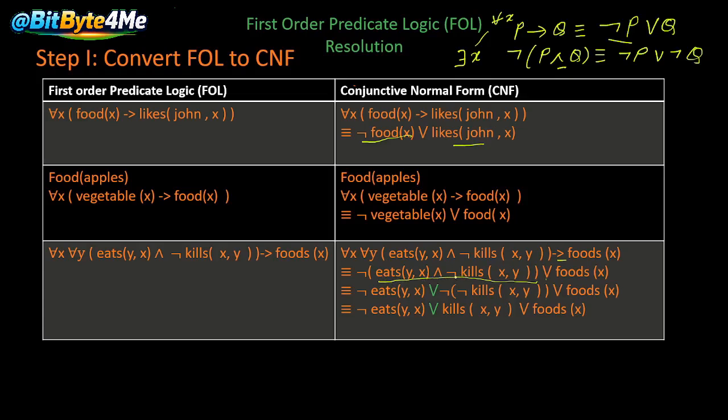Kills is already negative, so there will be two signs, not and not. For eats it will be a single sign, not eats(y, x), and this AND becomes OR. Then not kills(x, y), again in brackets. We know that if there are two nots, not of not P is equivalent to P. So this not-not kills is equal to kills(x, y), and this is not eats(y, x) or food(x). So these two expressions are equivalent.